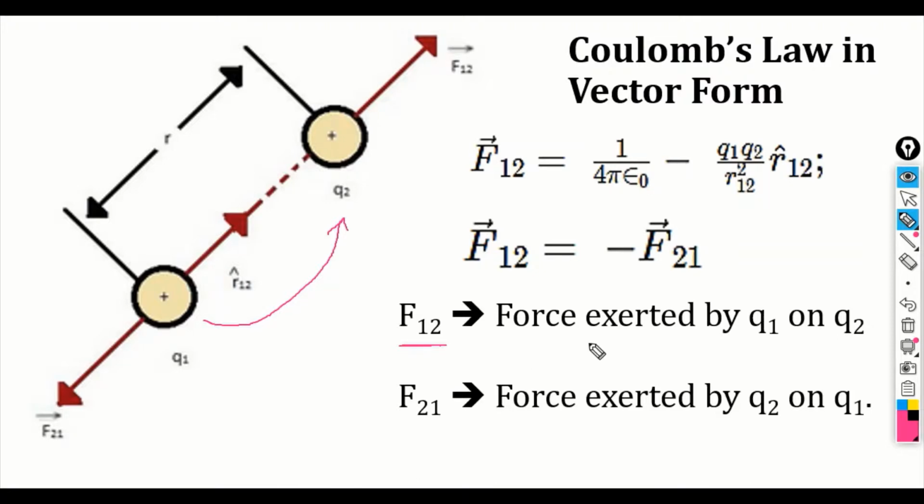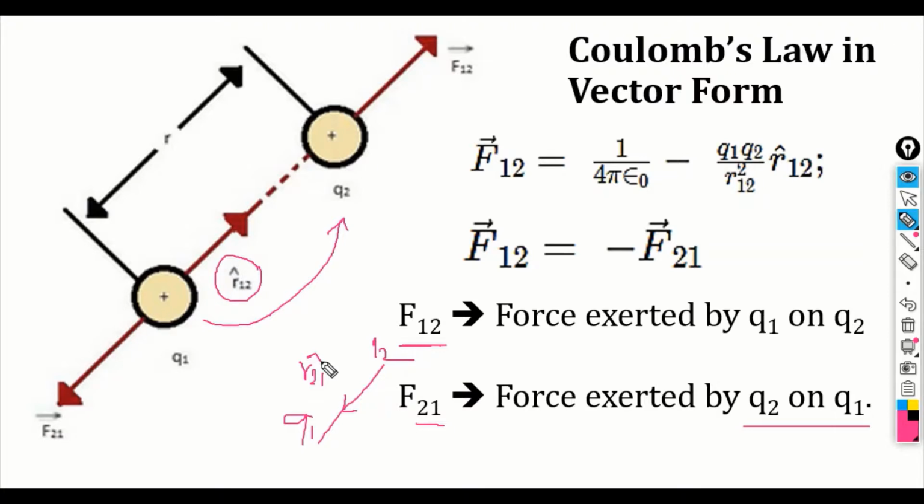In this case, the unit vector you take into consideration starts from Q1 and goes towards Q2. Likewise, F21 is the force exerted by 2 on 1. In this direction, your unit vector will start from Q2 and come till Q1. So you will represent that unit vector as r21 cap.